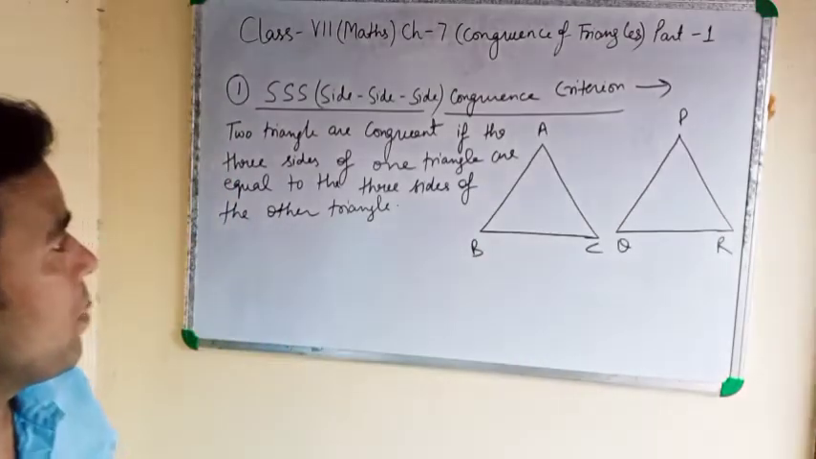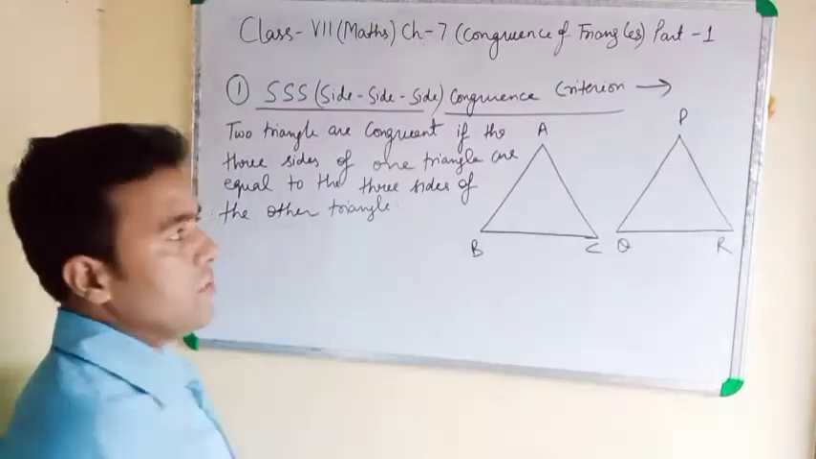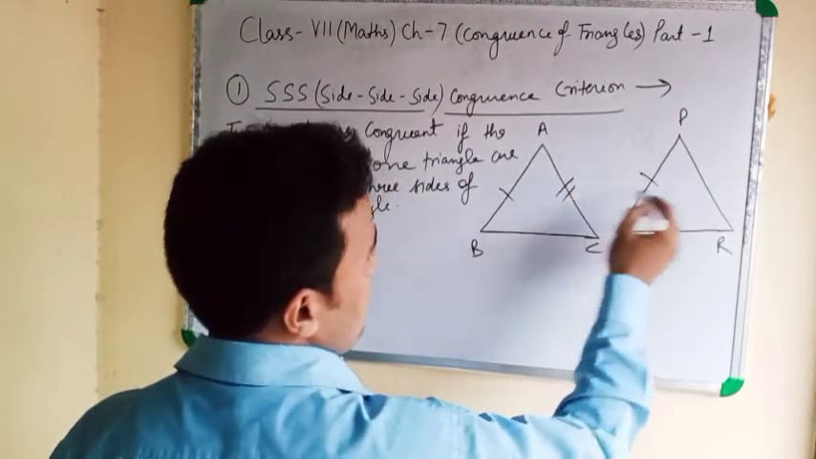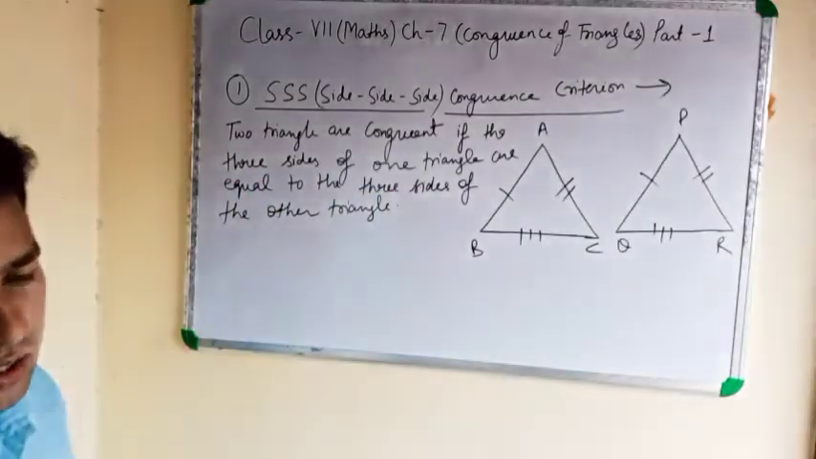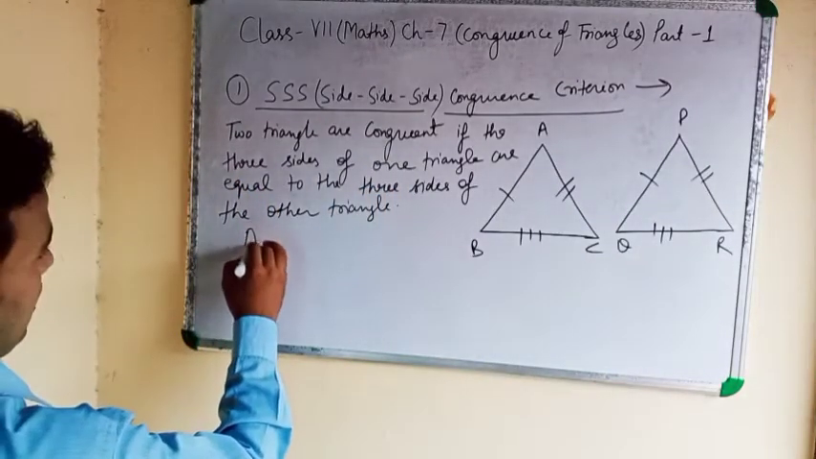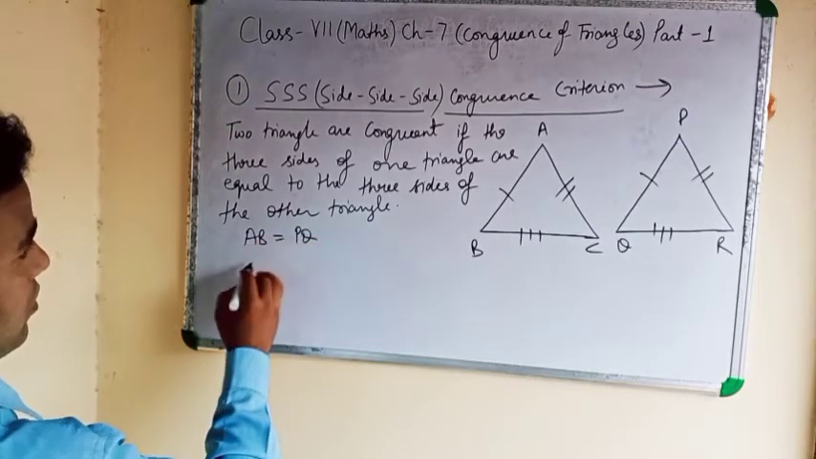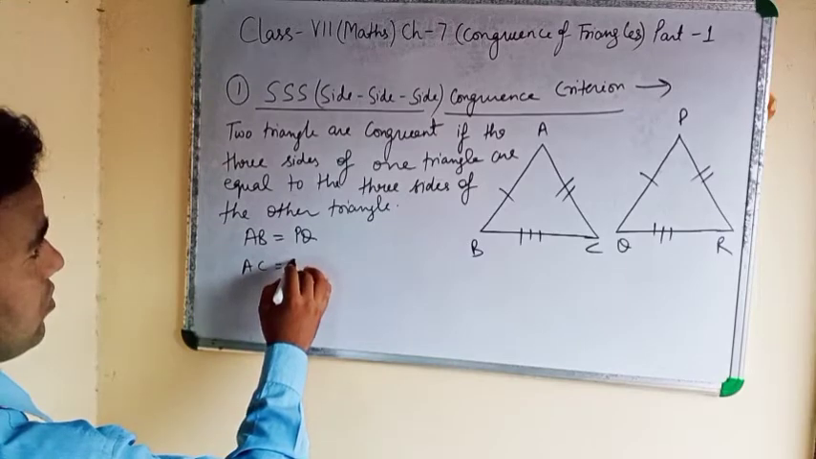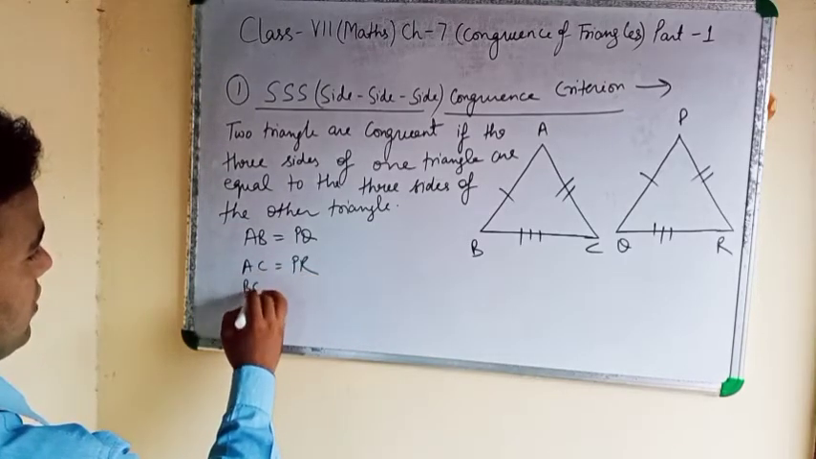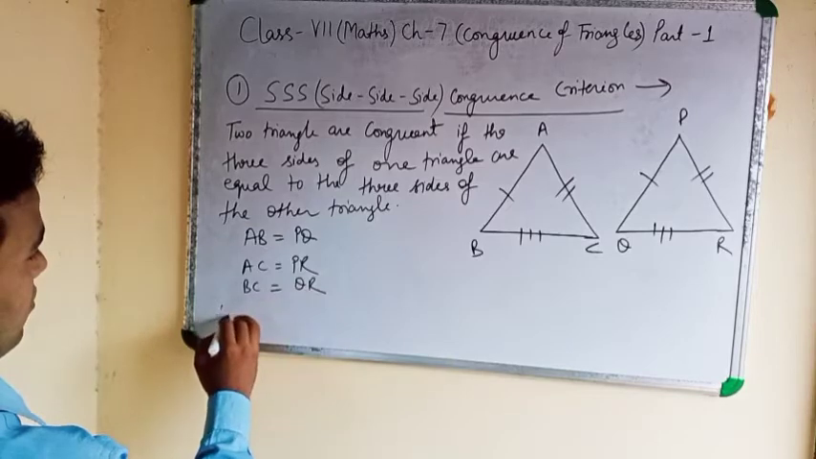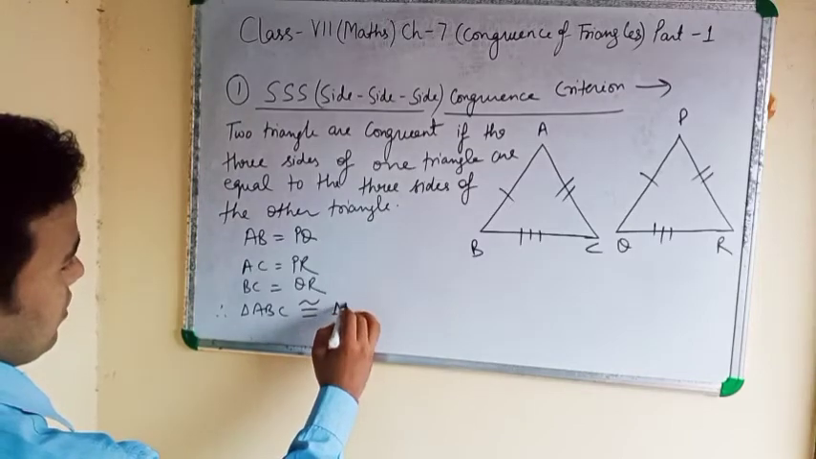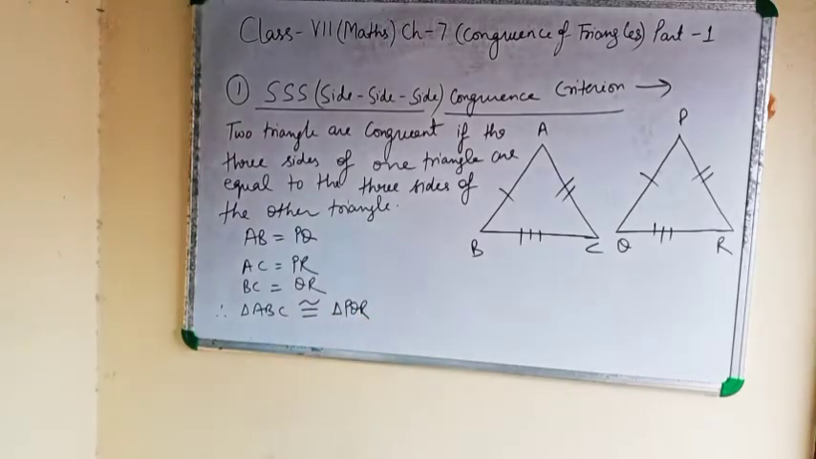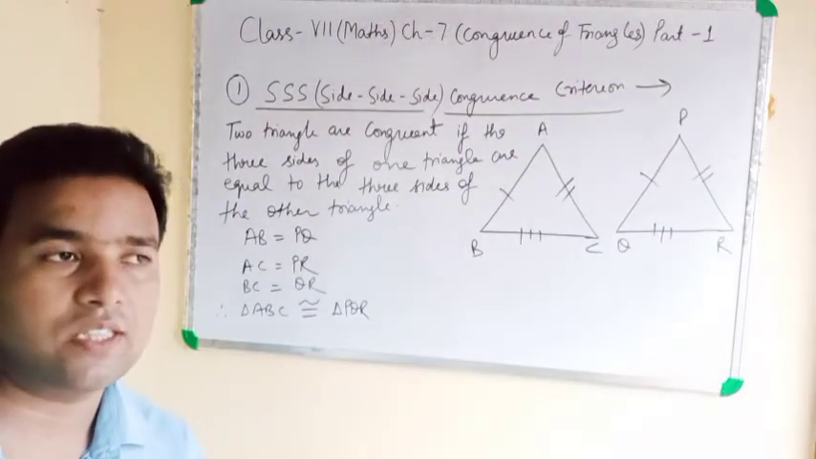If both sides are equal, means AB equal to PQ, AC equal to PR, BC equal to QR. Clear? They all are congruent. Means like this: AB equal to PQ, AC equal to PR, and BC equal to QR. Therefore, triangle ABC congruent, this is the symbol of congruence, triangle PQR by side congruency criteria. It is the first criteria. Note down this.